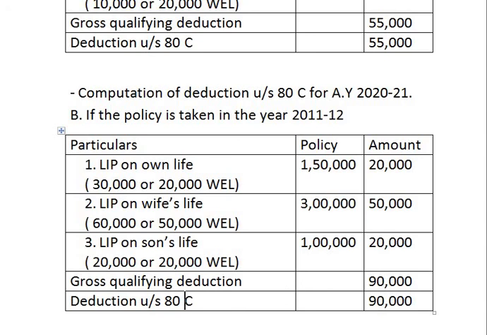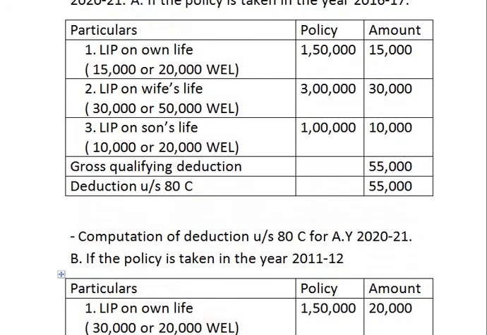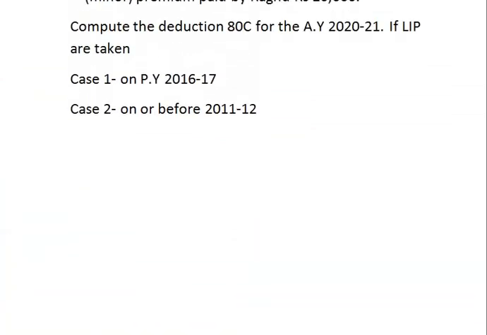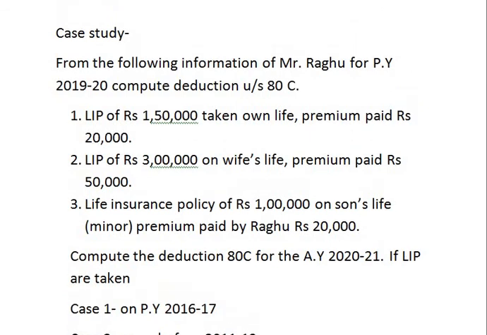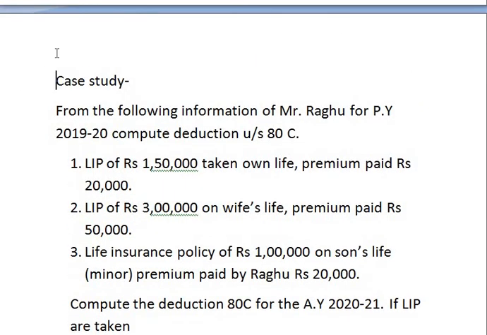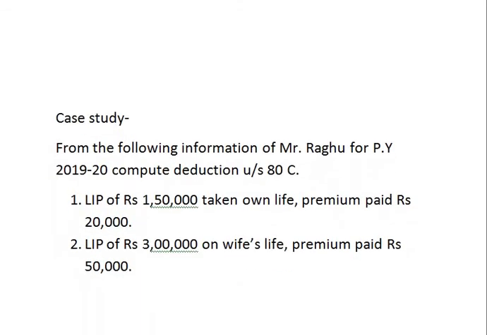If the policy is taken before 1st April 2012, then the percentage applicable on policy amount is 20, and if the policy is taken after 1st April 2012, then the percentage applicable is 10. So using these two pieces of information, we have solved this case study. I hope you all have understood this. Next class we will solve case studies on other points such as tuition fees paid by the assessee on son's education, daughter's education, hostel fees paid, etc.